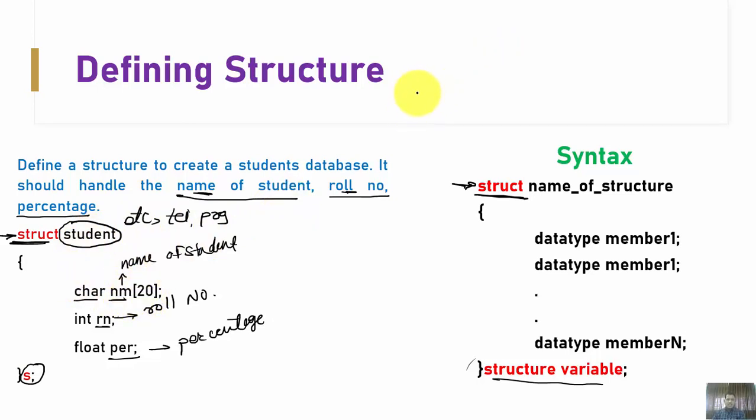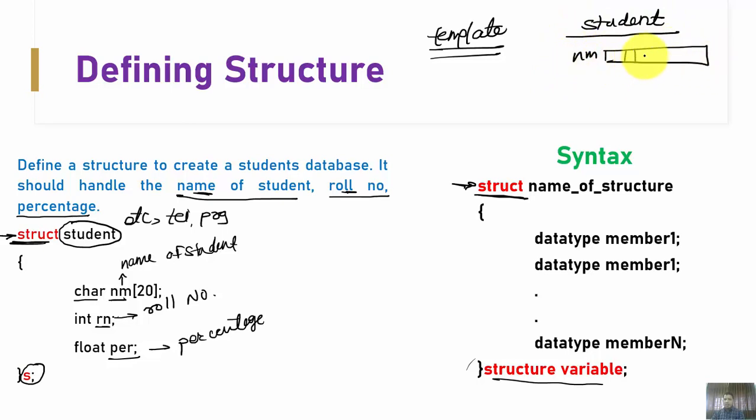So what will happen, as just said in the previous slide, we have used one word. What is the structure going to do? The structure is simply going to create one template. So here, when I declare this entire structure, the name student, right? Inside this student, first the variable nm is declared, which has the capability to store 20 alphabets together, then one rn, and then this float, okay?